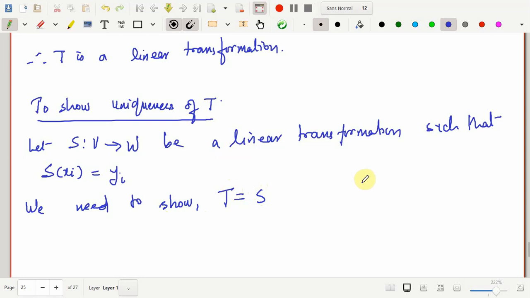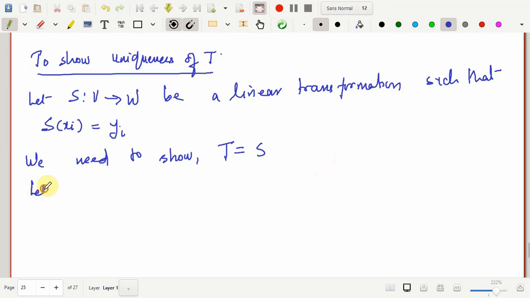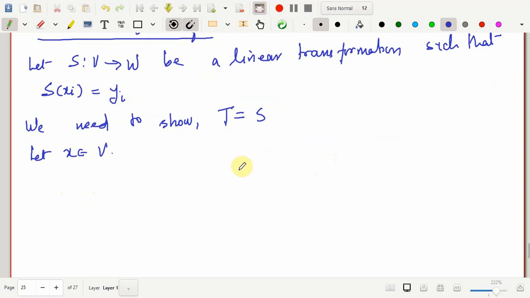So that means if I choose any arbitrary point in V, I should be showing that T of that point is the same as S of that point. Okay, so let me start with any point in V. Let x belong to V. What I'll show is that T of x is the same as S of x. First of all, I should be expressing this x in terms of x1, x2 till xn.